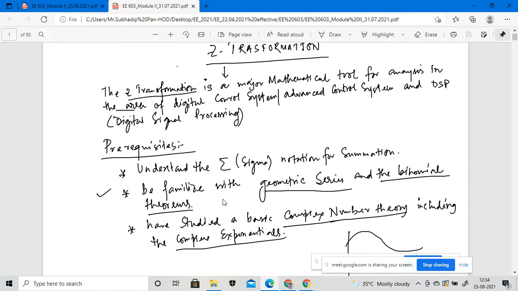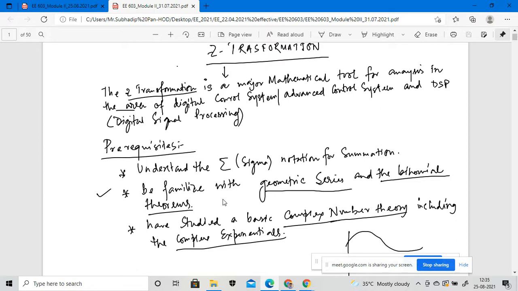The Laplace transformation is normally used in analog control systems. Not only in advanced control systems, but also in digital signal processing, DSP, which is in your 7th semester syllabus, we implement Z transformation modeling.